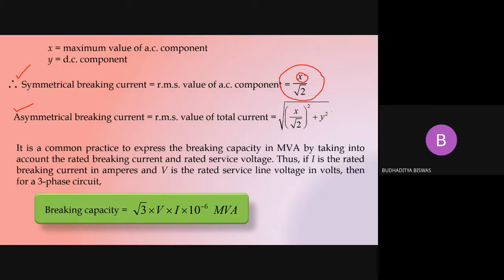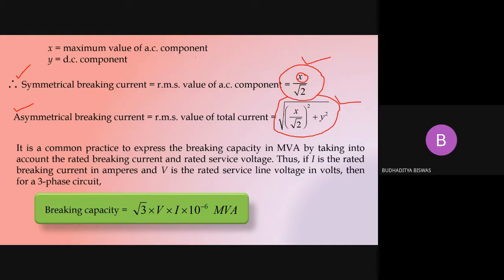So this is the asymmetrical breaking current, and this one is the symmetrical breaking current. Symmetrical breaking current means only the AC component, and asymmetrical breaking current means AC component with the DC component.